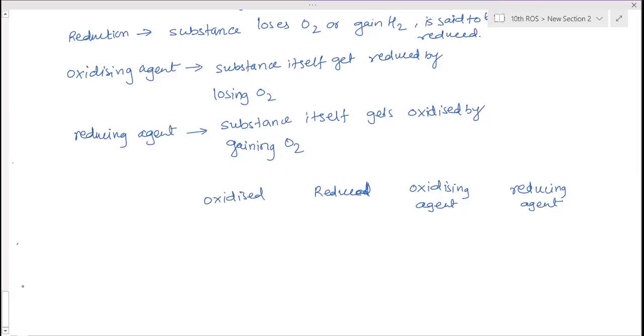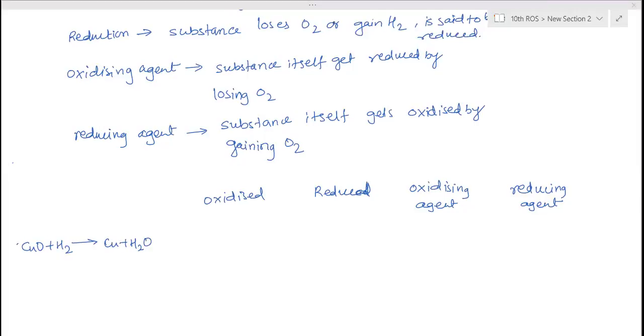The first reaction you need to know is hydrogen passed through copper oxide. What happens? When hydrogen is passed through copper oxide, it forms Cu plus H2O. The black color of the copper oxide gets removed. In this one, name the substance which is oxidized.